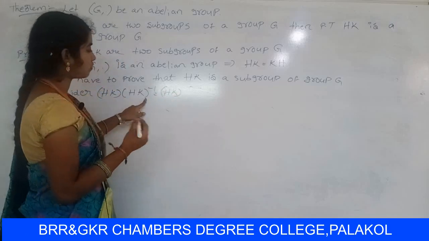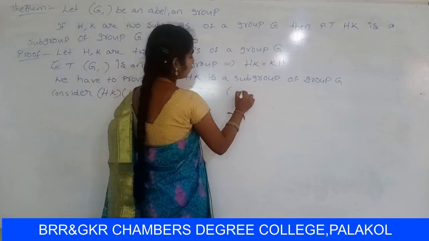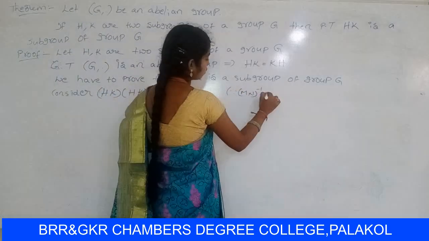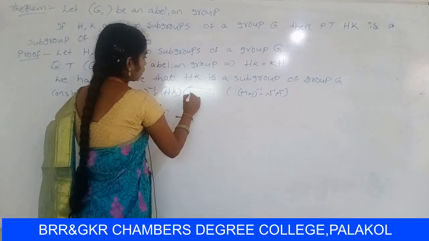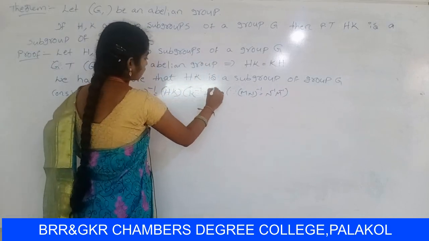Already you know that MN whole inverse can be written as N inverse into M inverse. So K inverse into H inverse.